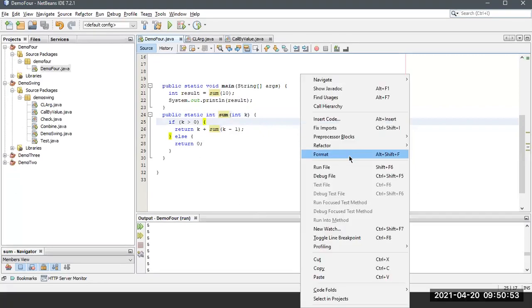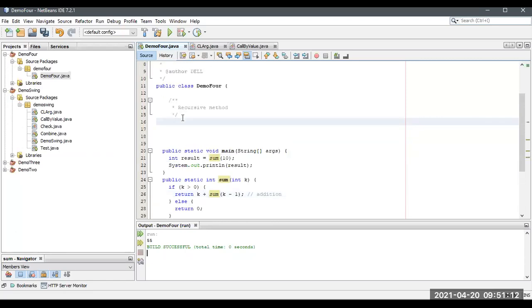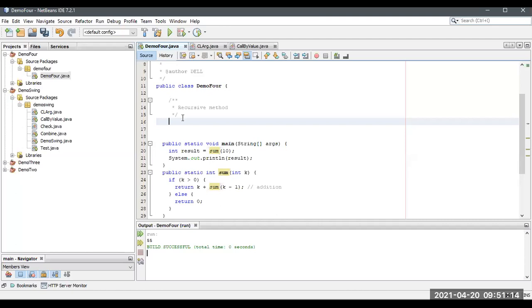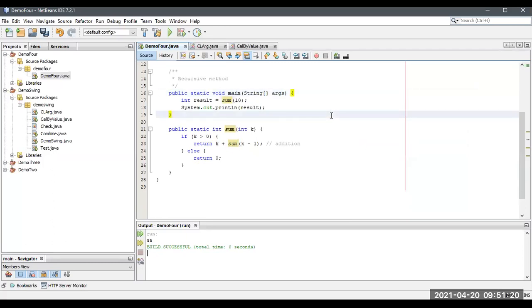So now I'm going to run this one. 55. So every time I'm sending the value and each value is getting summed. I mean, they are getting added over here. And this is a good example. Make sure that you just remember this one. There are so many examples over there. I will give that one inside a single program after the completion of this unit. Okay. Let me format this. Yeah. So let me explain this one.